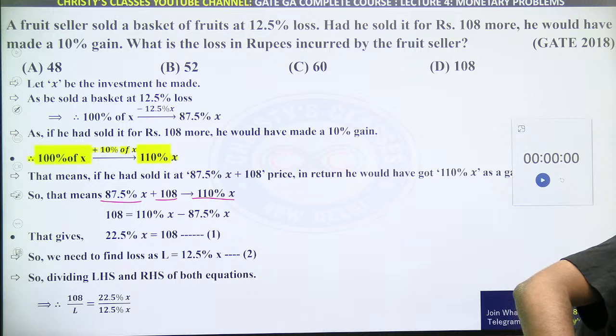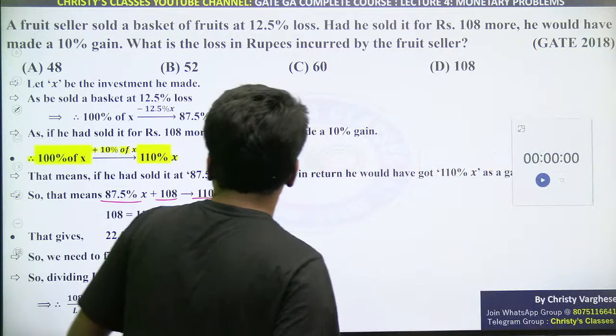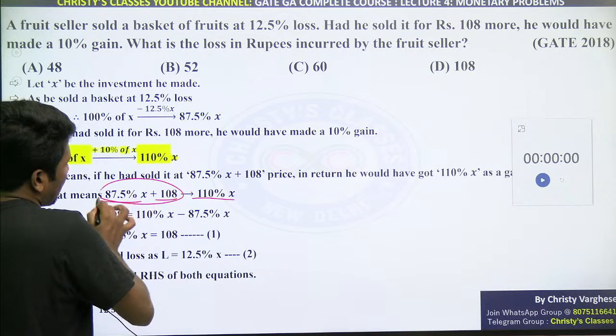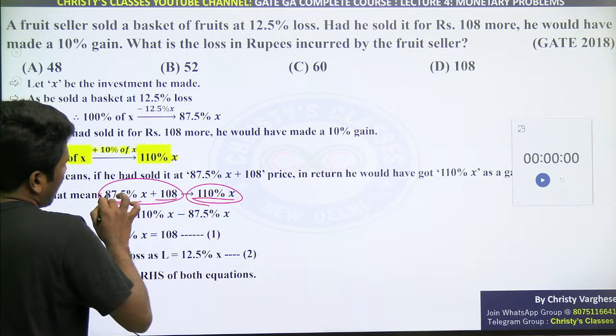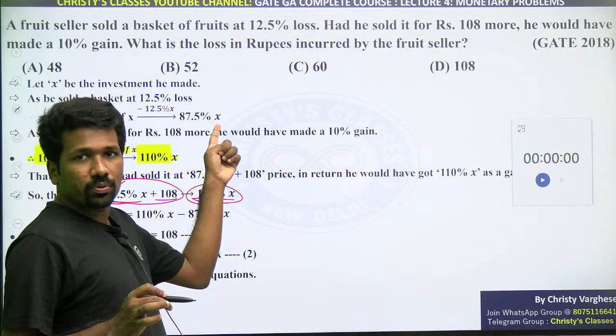I didn't understand, Sumita. Can you specify? 22.5%. Okay, 22.5% because if you are confused about this, write it mathematically like this, Sumita. 87.5% is the return in the original scenario.